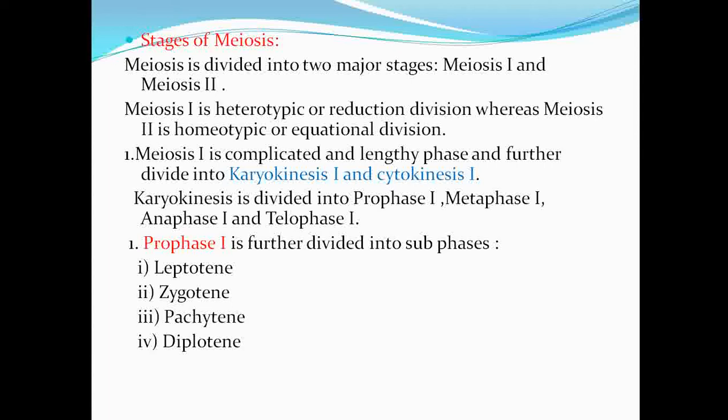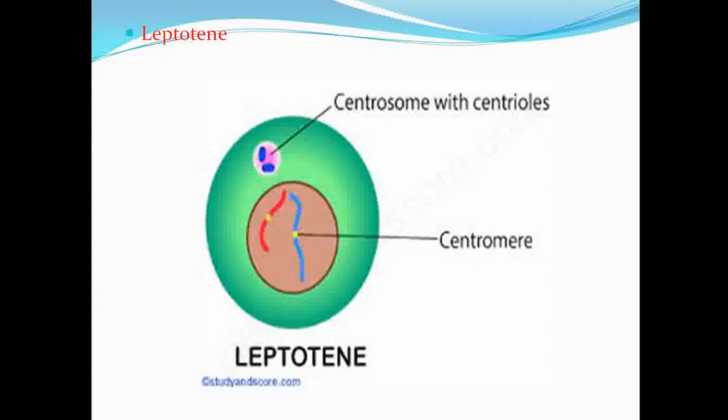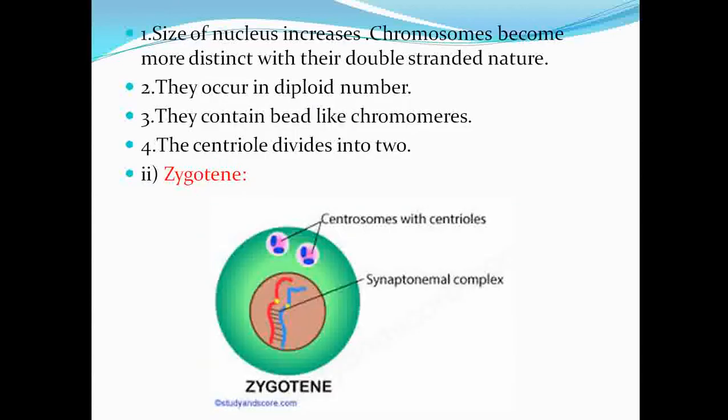So let's look at all these stages. The first one is leptotene. This is the diagram of the leptotene. What is happening in the leptotene? The size of the nucleus increases. Before starting meiosis 1, in prophase 1, the size of the nucleus first of all increases.